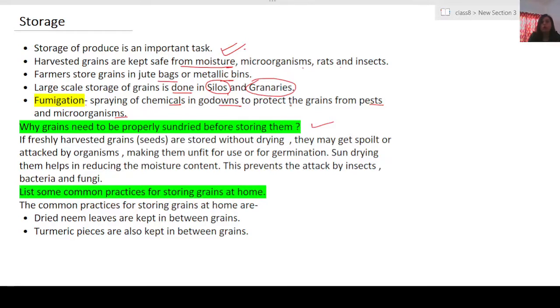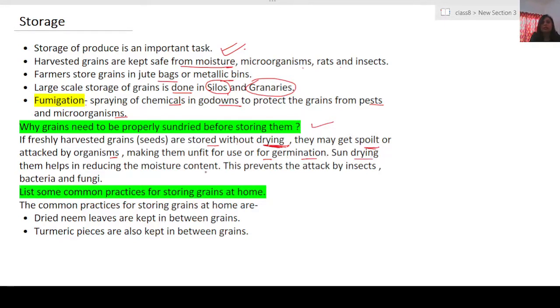Moisture is a very good condition for the growth of microorganisms. If we are not drying the seeds properly, these microorganisms can grow and damage the grains. So harvested seeds should not be stored without drying, because they might get spoiled by the attack of organisms, which will make them unfit for germination or any other kind of use.